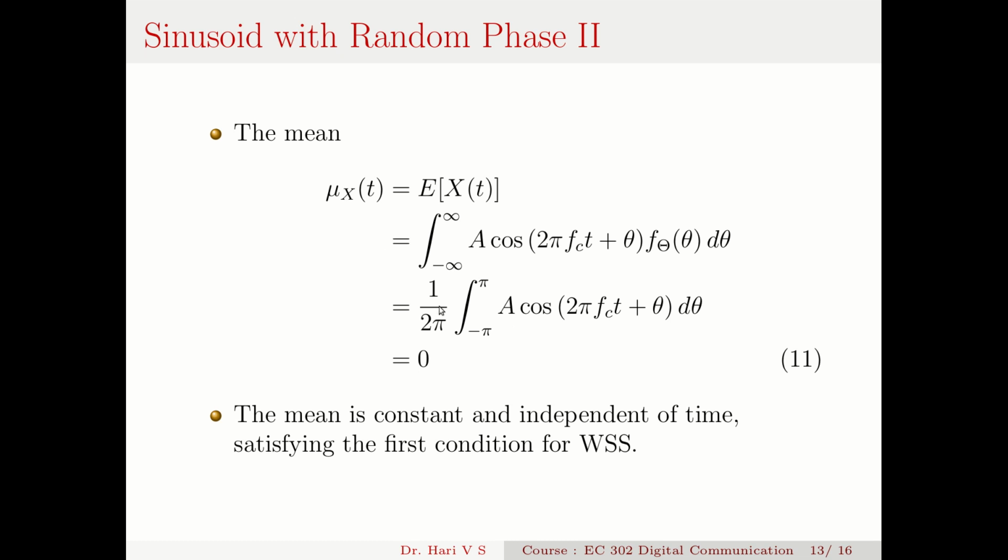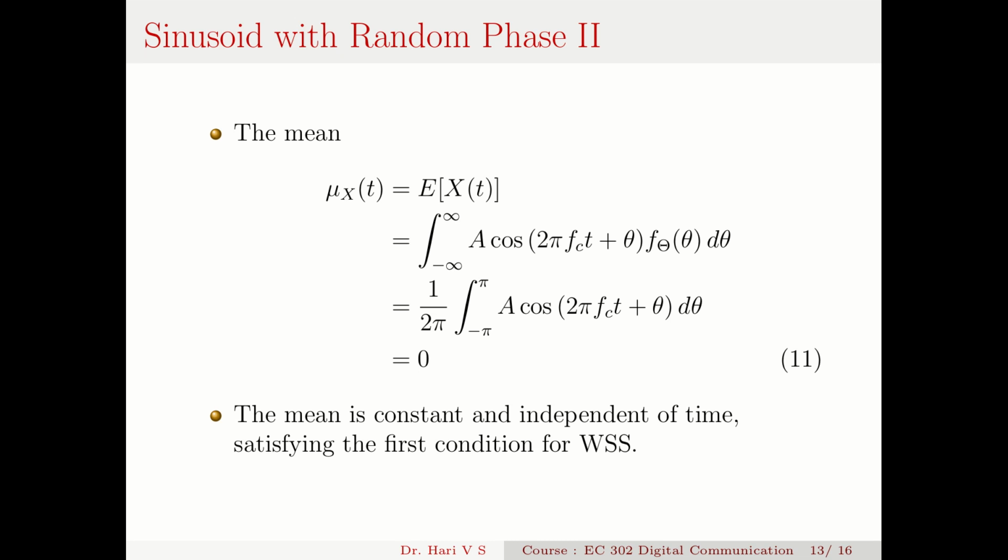Now this μ_X(t) becomes 1/2π times the integral from minus π to π of A cos(2π f_c t + θ) dθ. When I integrate this, it's a sinusoid, and a sinusoidal function integrated over one period, from minus π to π, is 0. So this mean μ_X(t) is 0. The mean is constant and independent of time, satisfying the first condition for WSS. Since μ_X(t) is 0, it is invariant with time, so the first condition for WSS is satisfied.